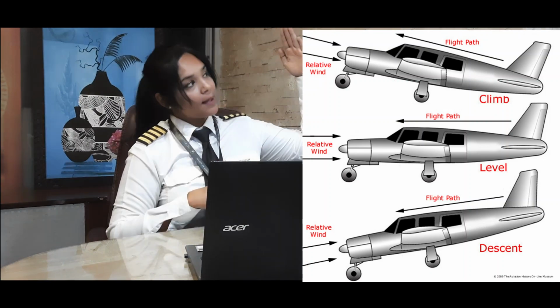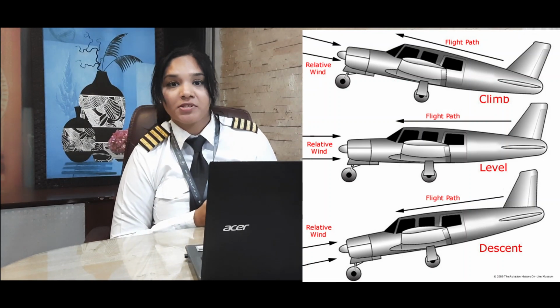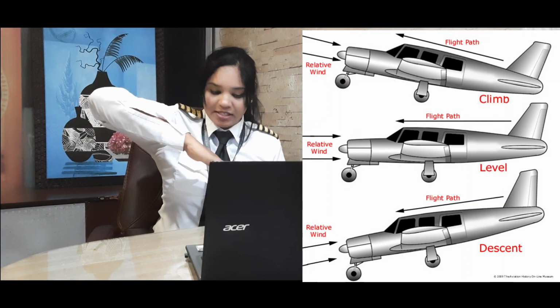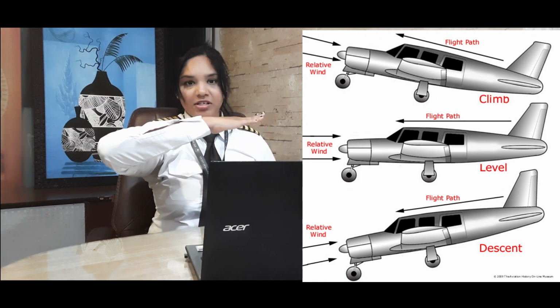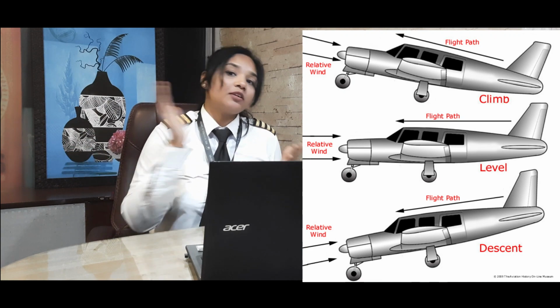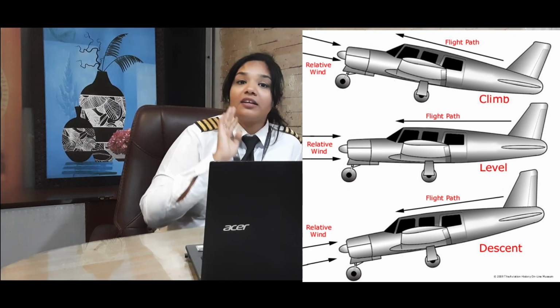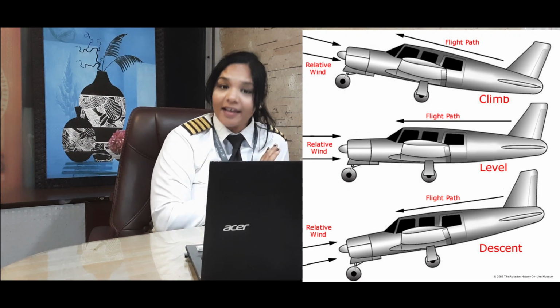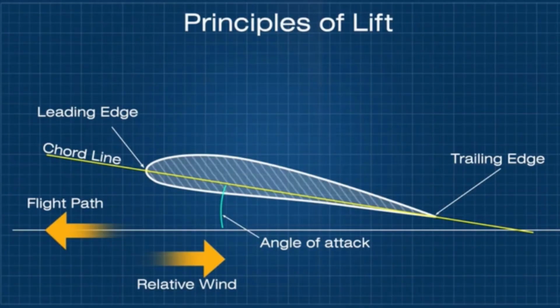Let's say the aircraft is climbing up, the relative airflow is exactly opposite to that. When the aircraft is descending, it's opposite, and if it is straight and level, it's exactly opposite as well. So whatever your flight path is, the exact opposite direction is your relative airflow. And the second thing that I want to explain is your chord line.